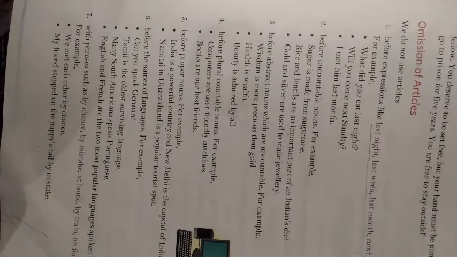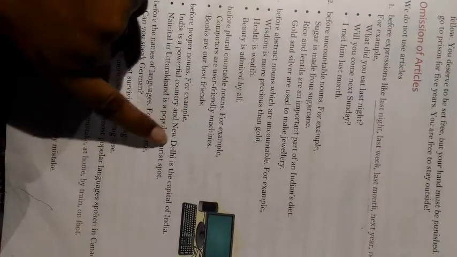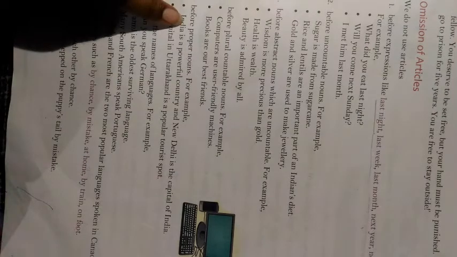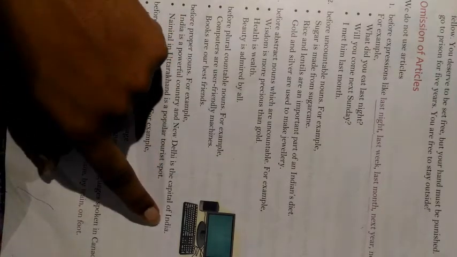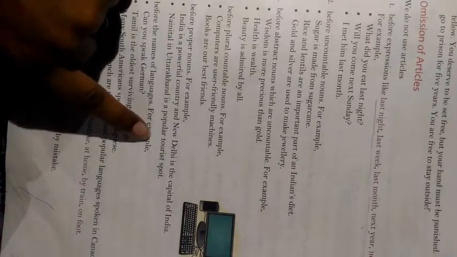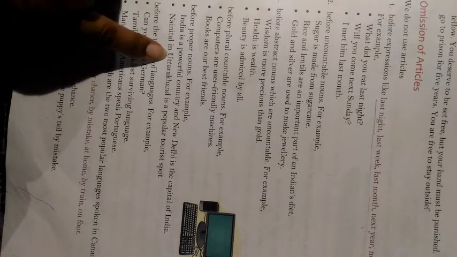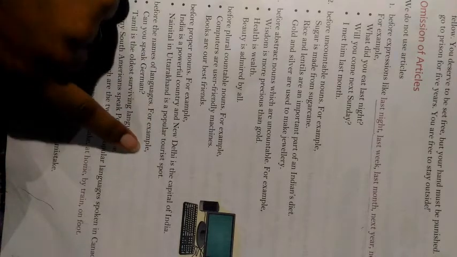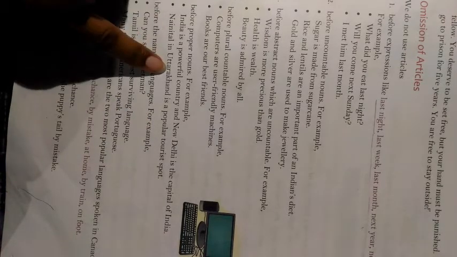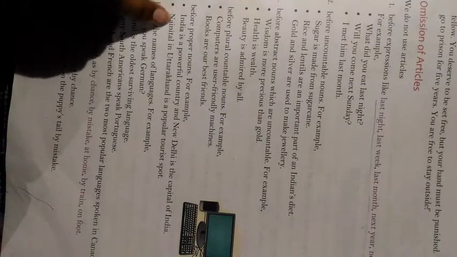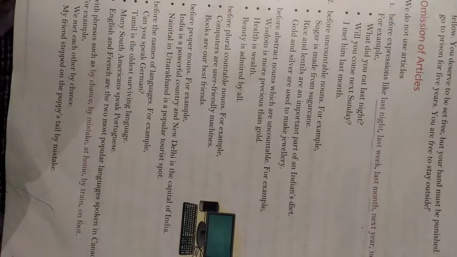Number 5 rule, before proper nouns. For example, India is a powerful country and New Delhi is the capital of India. Here there are 3 proper nouns: India, New Delhi and India again. So before proper nouns, an article is not used. Next is Nainital in Uttarakhand is a popular tourist spot. It is a hill station in Uttarakhand. So before places, before proper nouns, and proper nouns always begin with a capital letter, you cannot use any article.